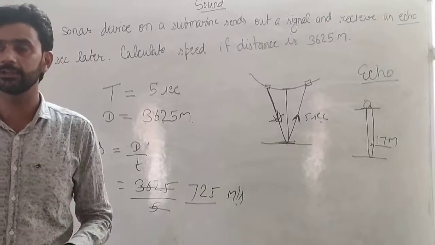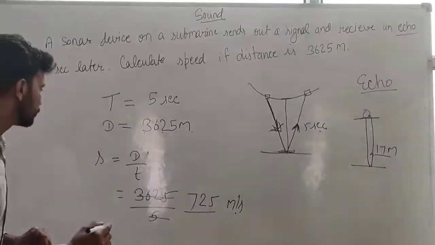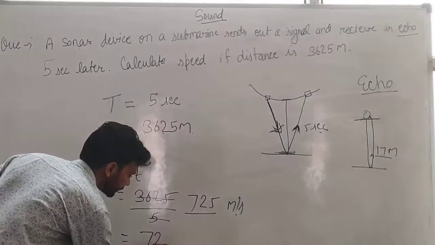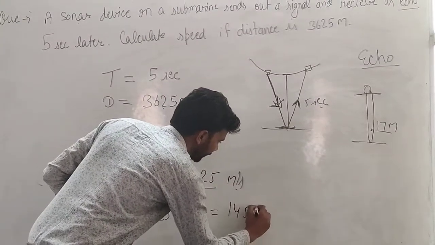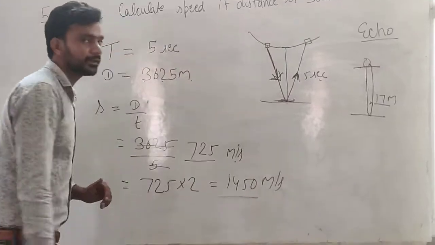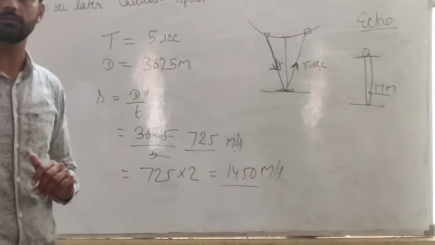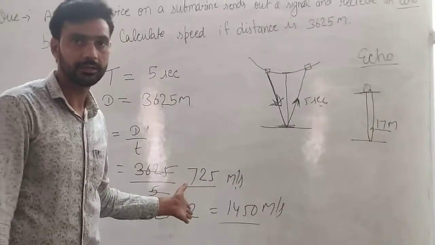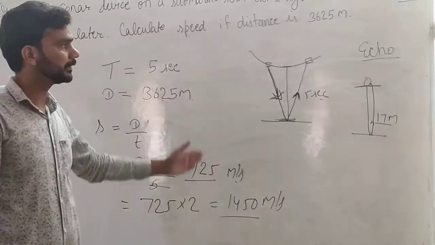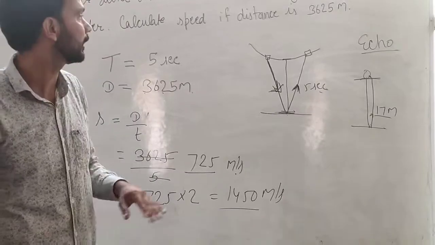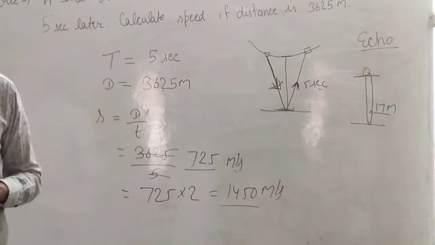Echo is the repetition of sound, so it is the total time. So when we multiply by 2, we get 725 into 2, 1450 meter per second. 1450 meter per second is the speed of sound in water. That is nearby 1500 meter per second. So in this way we have to solve the numericals related to sonar.